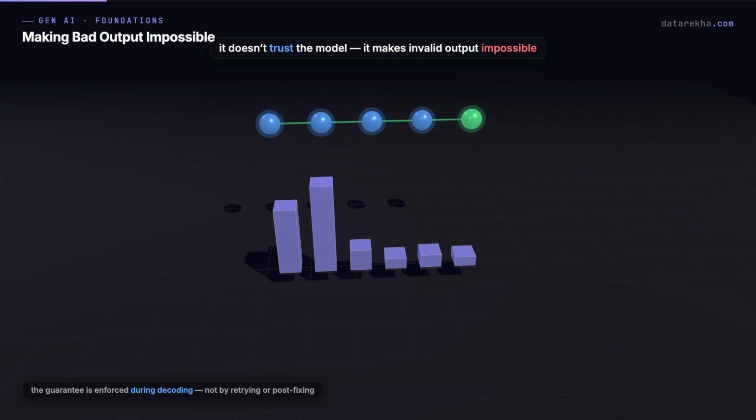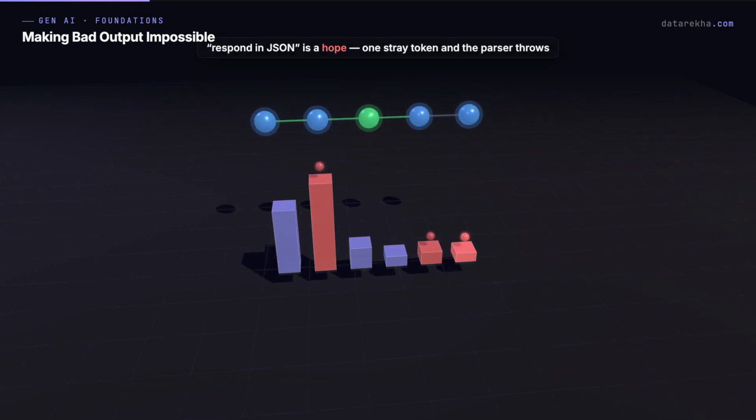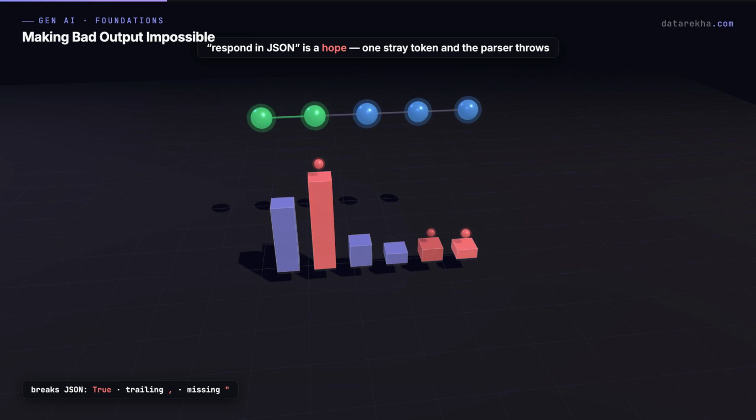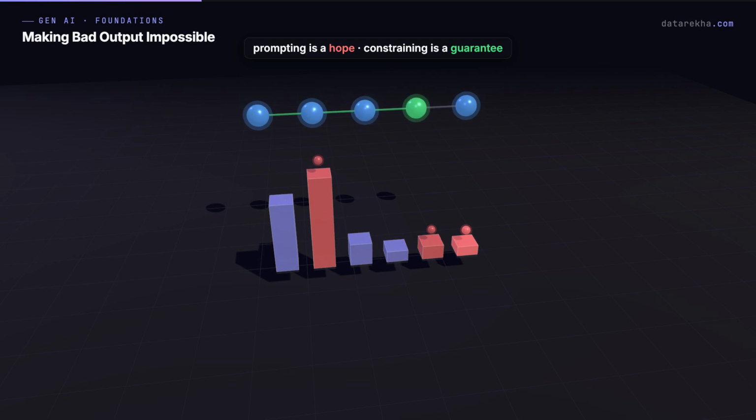Start with why the naive approach fails. You ask, respond in JSON, and most of the time the model complies. But most of the time is a production nightmare. One stray token and your parser throws a Python-style capital T True instead of true, a trailing comma, a missing quote. One slip and the whole response is garbage. Prompting is a hope. Constraining is a guarantee.